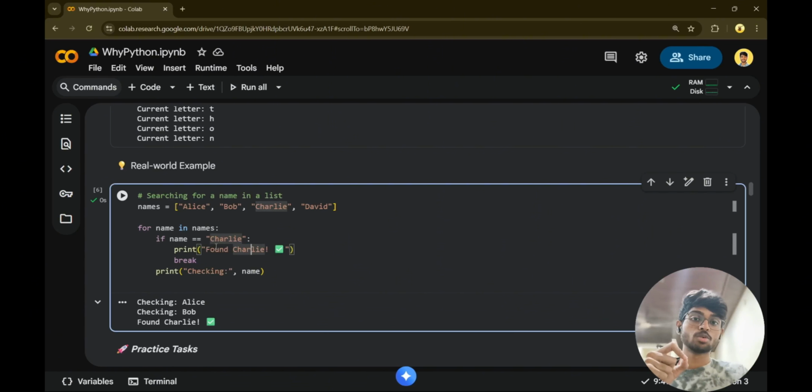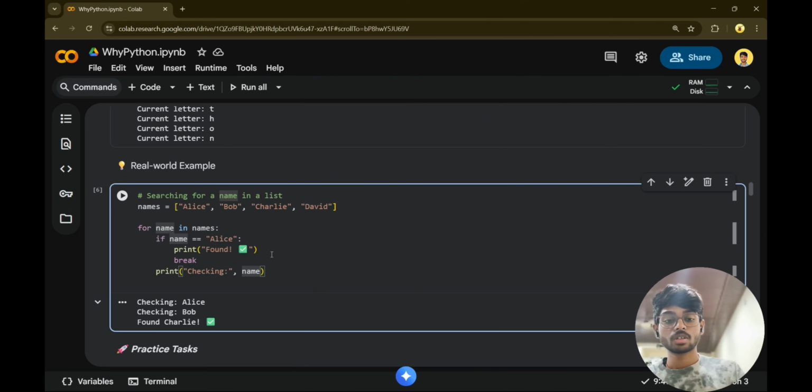When will this break be useful? When I want to find Alice, and Alice is found, we are going to print found. As Alice is at the first index, that is 0, we don't need to check all these names again, because we are only checking whether the list of names contains Alice or not. When our work is done, we just get out of the loop. We don't need to check all the others.